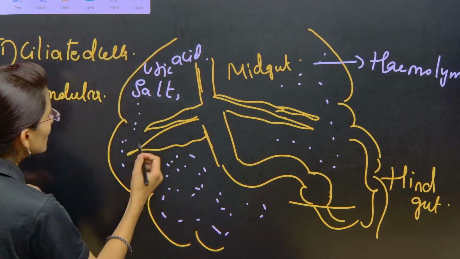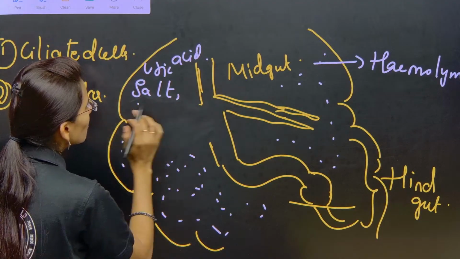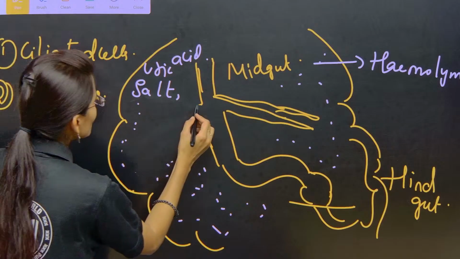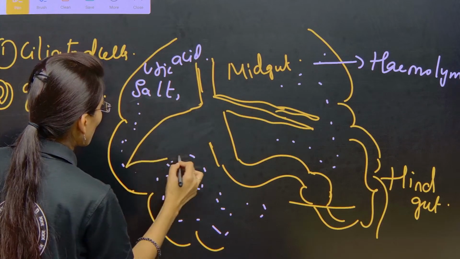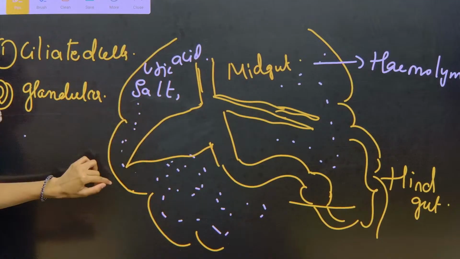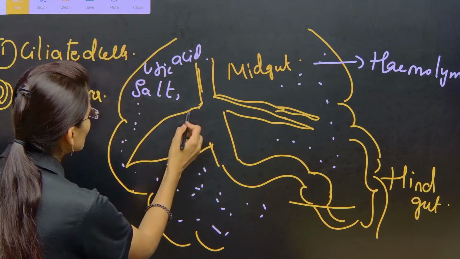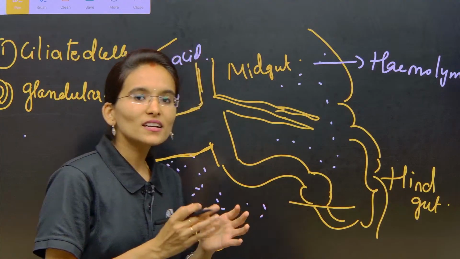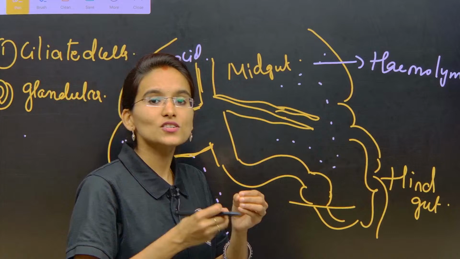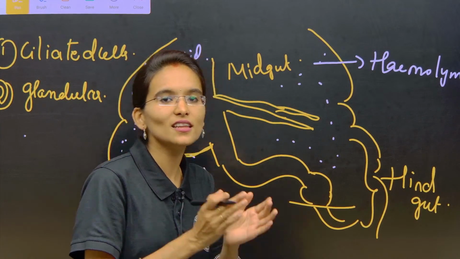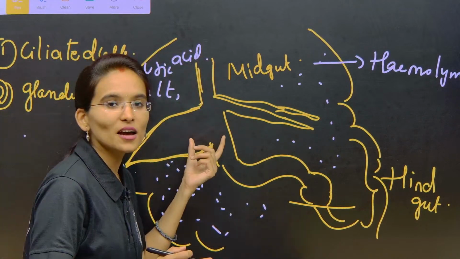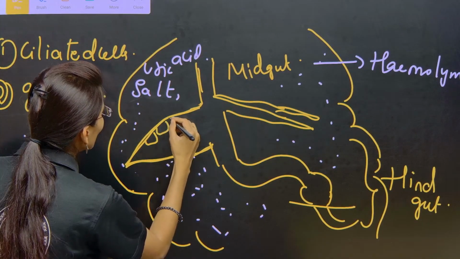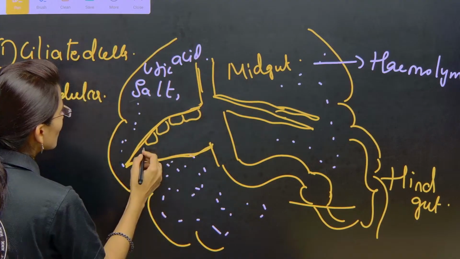Now here is the Malpighian tubule. I am going to make the structure a little larger so that you can understand. Usually it is a very fine structure, but as we are dealing with the special epithelial cells present in the Malpighian tubules, this is the way I am drawing it. Here it usually contains the glandular cells.